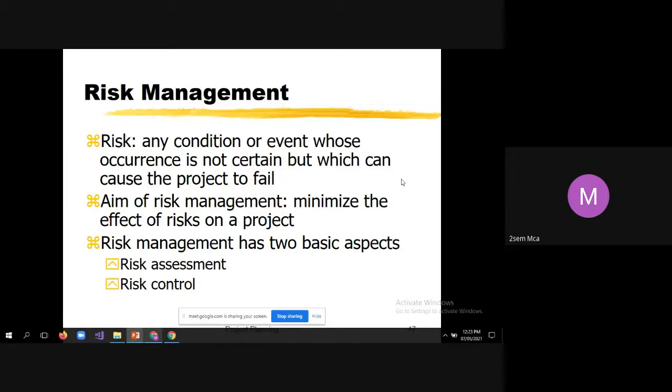Another reason, for example, is the choice of development with respect to selecting the tools and technologies. If you do not make the right choice, even that may lead to project failure. Then, if you do not review the design document thoroughly, that may lead to wrong implementation, and that may lead to project failure. And very importantly, if you do not test the application thoroughly, that may lead to project failure.